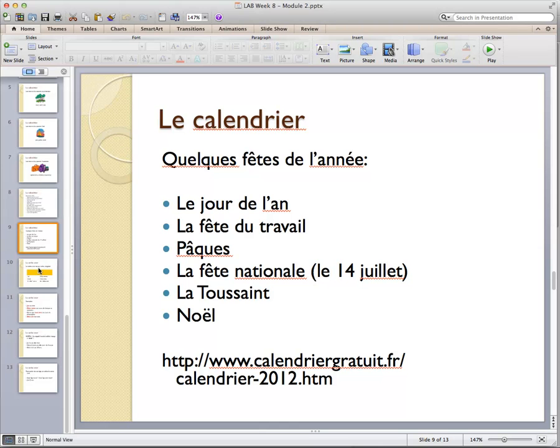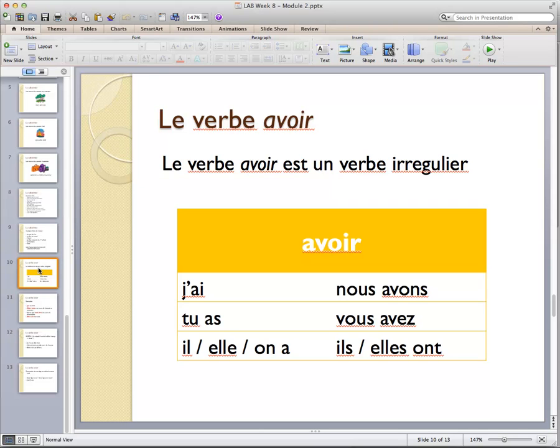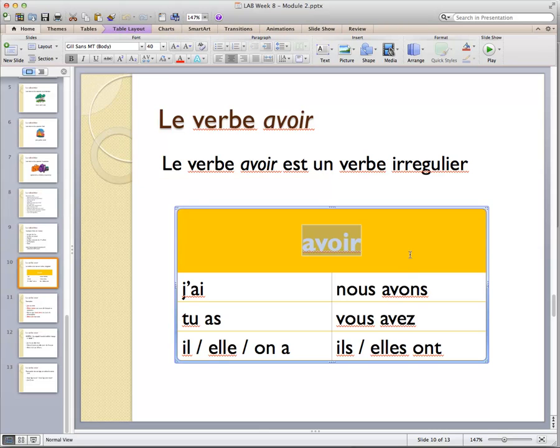But next, let's go on to the irregular verb avoir. Avoir, as I said, is an irregular verb. What this means is that it is not conjugated like any other verb. So far in this module, we've been working on our first group, or ER verbs. In those verbs, all of the infinitive forms end in ER, and to conjugate them, we take off the ER and add the same ending for each person. The verb avoir is irregular. The auxiliary, the part that means to have, you can't take off the IR on the end and add a new ending. You have to change the entire spelling.